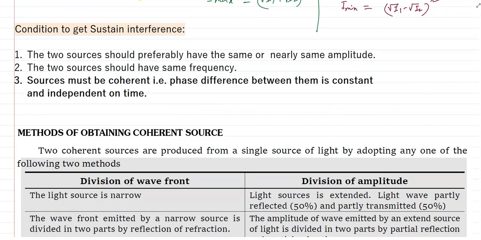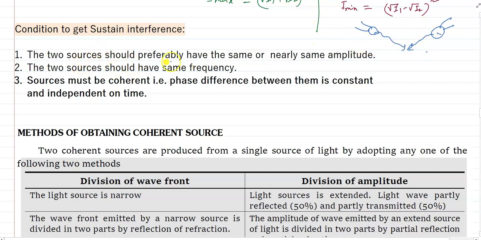In our room, if there are two lights, and both are emitting radiation, they are also producing interference, but we can't see this interference, that one point has more intense light and another point has less intense light. That is not happening. Why? To get sustained interference there are some conditions so that we can see the interference of light.